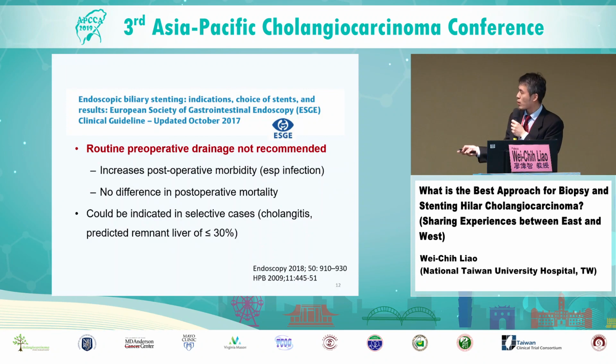It also highlighted that in selected cases, preoperative drainage may be indicated. For example, in cases with cholangitis, or in cases with a future liver remnant of 30% or less, because these patients have been shown to have a high risk of liver failure after liver resection.